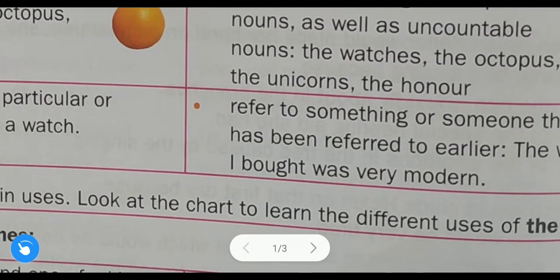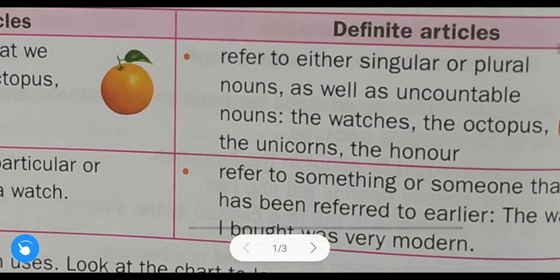So all these are the examples of what? Examples of uncountable nouns, or you can say plural or singular nouns. The milk, the oil, the gas. All these are the examples of definite articles. Just remember, we use definite articles before singular as well as plural nouns, or you can say before countable or uncountable nouns. That is the case in definite articles.